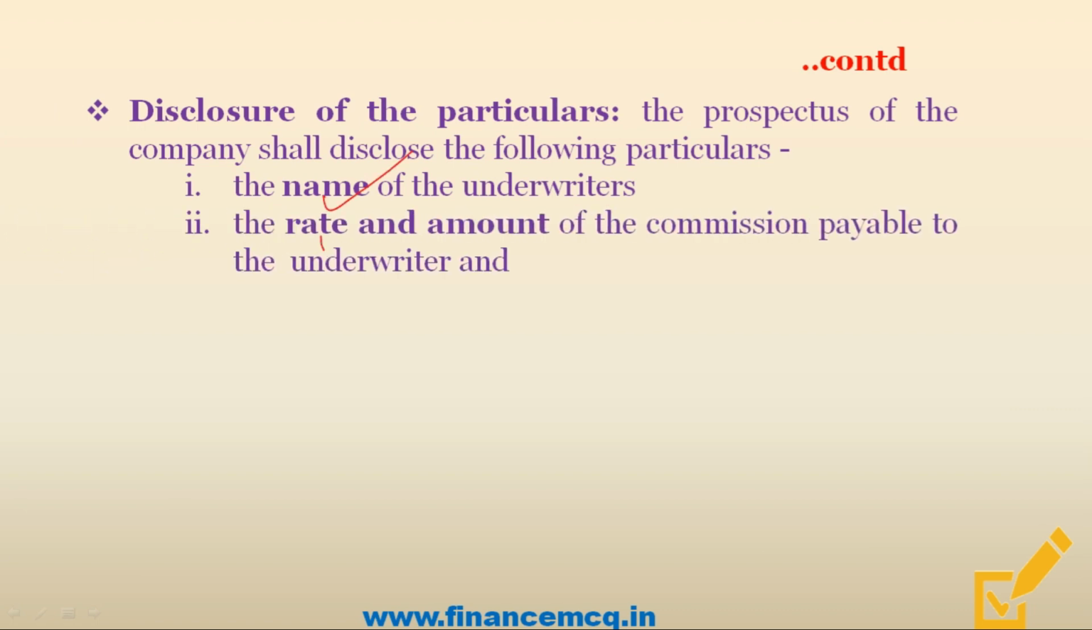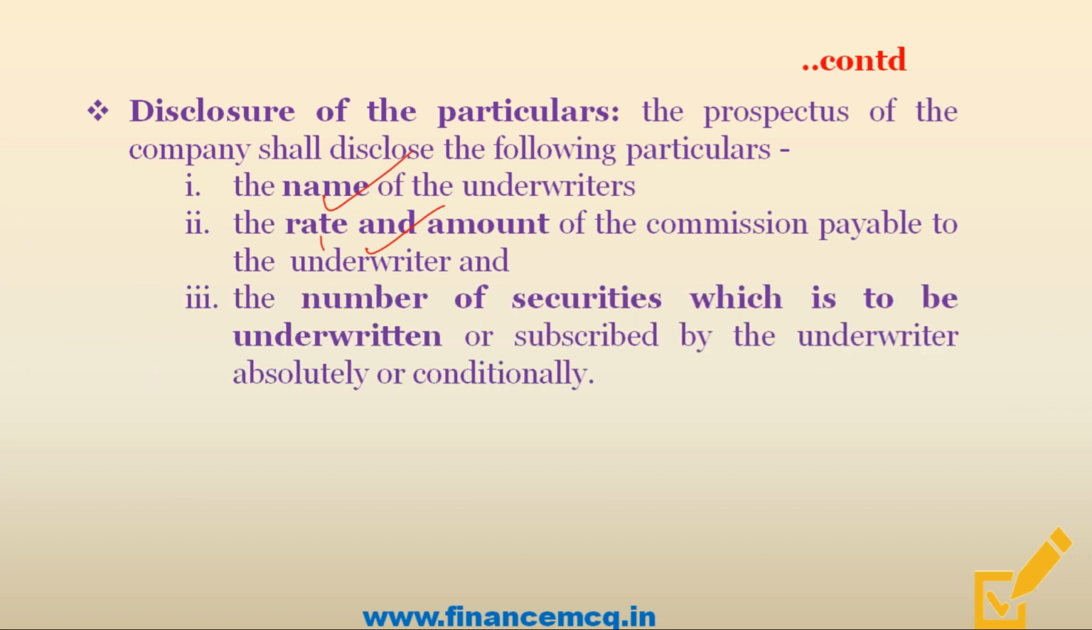Moving on. Now friends, remember that the prospectus of the company shall disclose three important things. First, the name of the underwriters, then the rate and amount of the commission payable to the underwriter, and in the end, the prospectus shall also state the number of securities which is to be underwritten or subscribed by the underwriter.